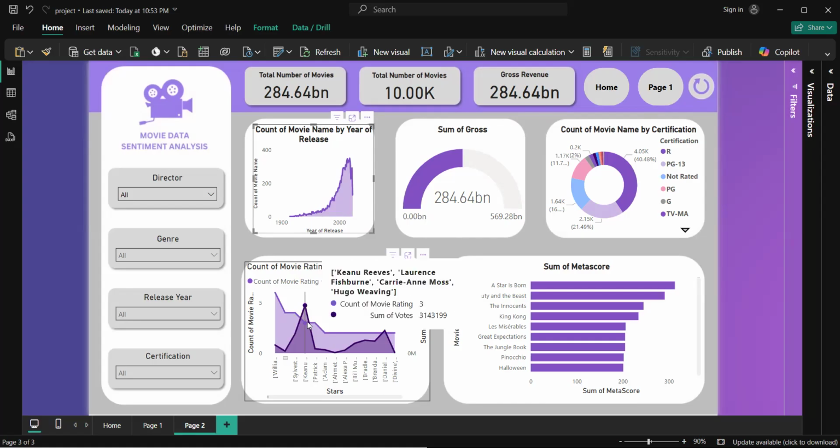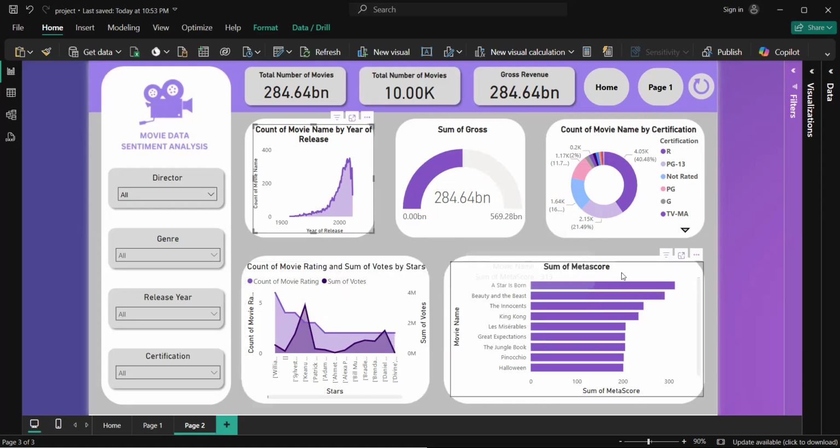So we can see that the count of movies is highest where the movie rating is 3, and the sum of votes is 3.143 million. And in this particular bar chart, I have showcased the sum of meta scores. So the movie A Star Is Born has the highest, that is the score is 330.